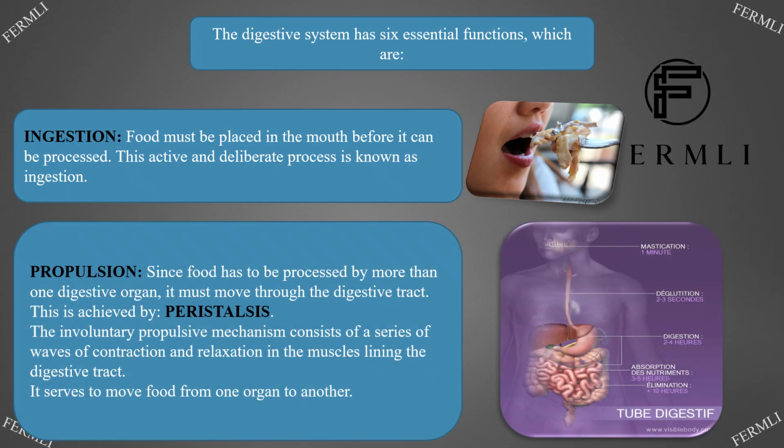Propulsion. Since food has to be processed by more than one digestive organ, it must move through the digestive tract. This is achieved by peristalsis. The involuntary propulsive mechanism consists of a series of waves of contraction and relaxation in the muscles lining the digestive tract. It serves to move food from one organ to another.